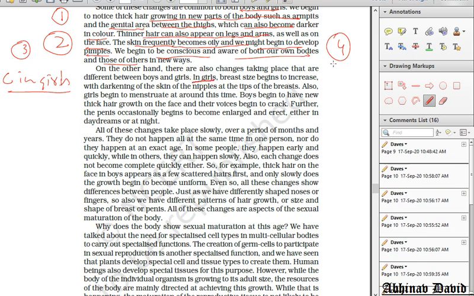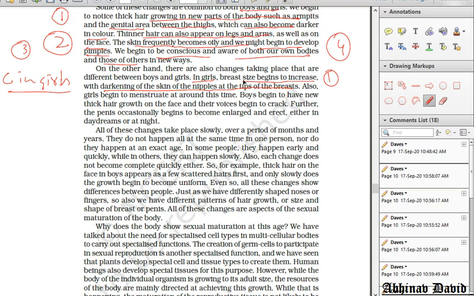In girls, number 1, breast size begins to increase. Okay, so the size of the breast begins to increase, so that girls can be recognized as girls and boys can be recognized as boys, because boys do not have breast but the girls have got the breast, and the breast size begins to increase. Number 1, with darkening of the skin of the nipples at the tip of the breast. So this is a complete point.